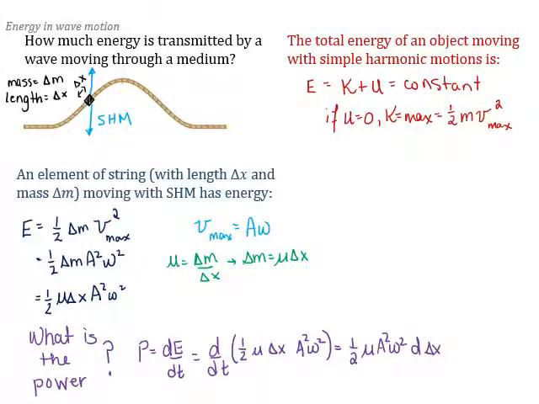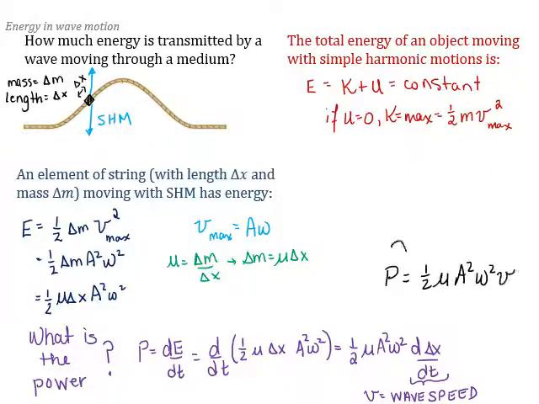So I'm left with 1/2 times mu times A squared times omega squared times the time derivative of position with respect to time. Well, position over time, that's speed, and that's the wave speed. So our expression for power delivered by a wave, I ran out of space a little bit, so I'm just going to move up. Hopefully you can still follow it. Power is 1/2 times mu times A squared times omega squared times v. This is power of a wave, or the rate of energy transfer of a wave.